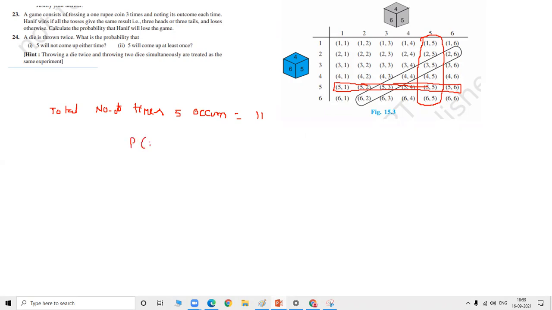So the probability of not getting 5 either time is 1 minus 11 by 36. Correct or not? I can take it like this. You should not get the 5. So getting the 5, P of 5, is 11 by 36. P of complementary means 1 minus 11 by 36. This will be how much, students? 25 by 36.